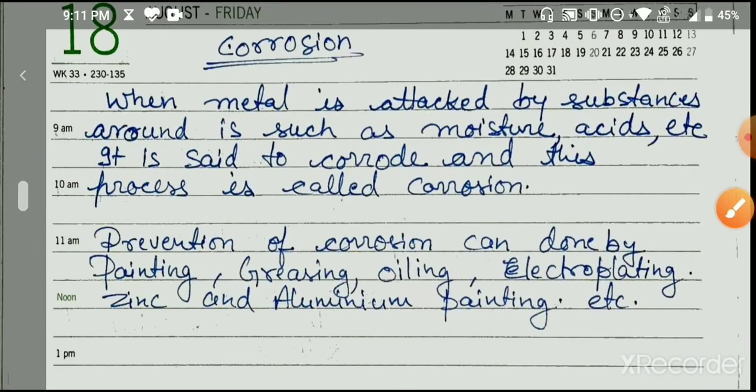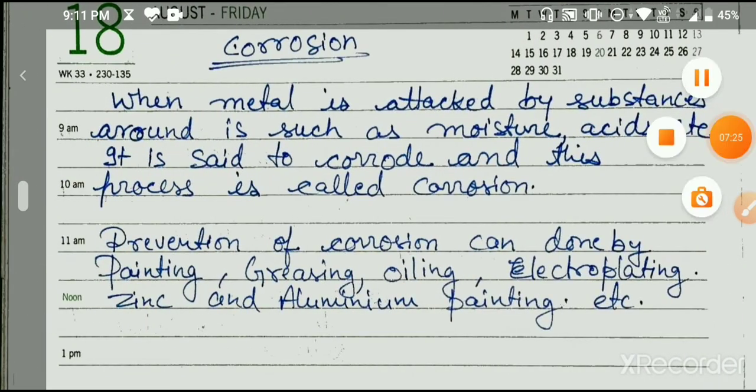Let's start with another topic, that is basically corrosion. You must have seen corrosion around you. It's a very common phenomenon that we see sometimes in iron. Most familiarly we see corrosion in iron, because most of the time we are not familiar with other types of corrosion. In corrosion of iron we say it is rusting. When corrosion starts, you have seen the brown layer on the surface of iron. That's basically the rust. We see the rust powders and all.